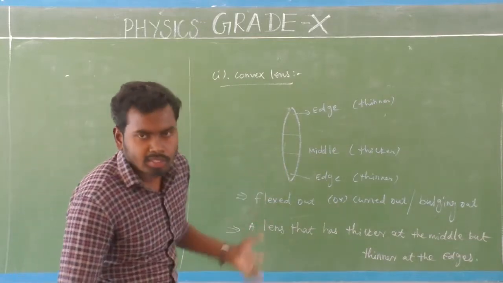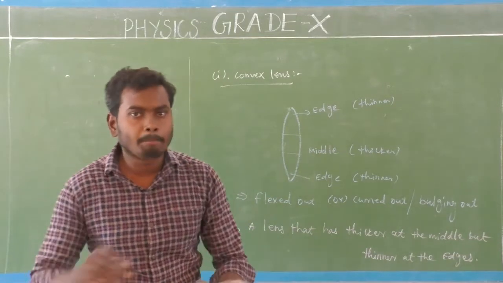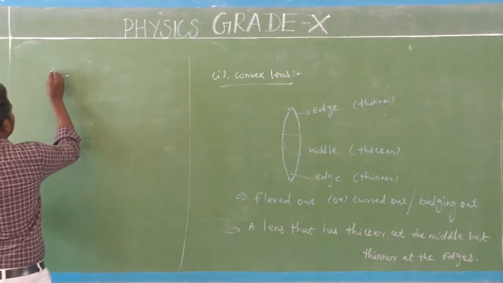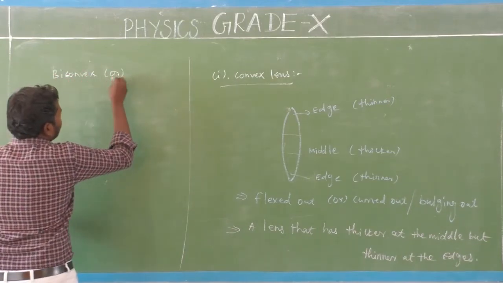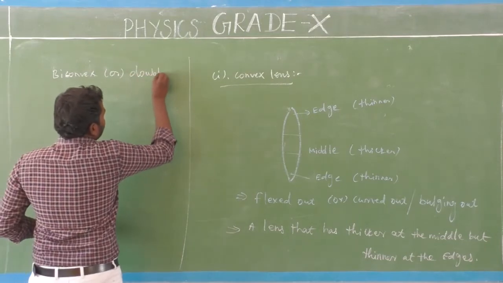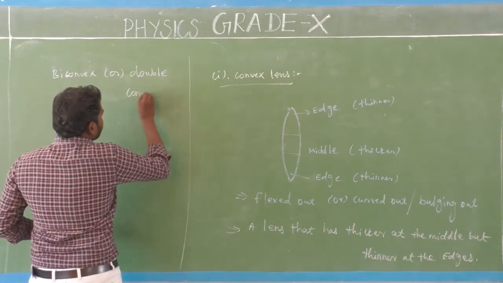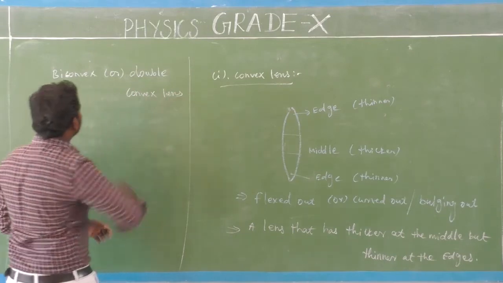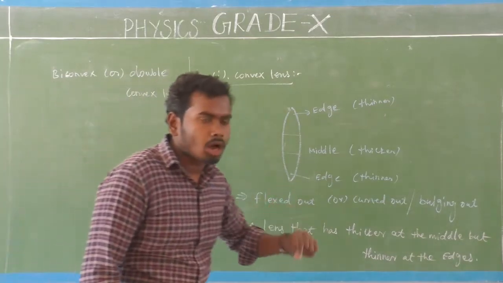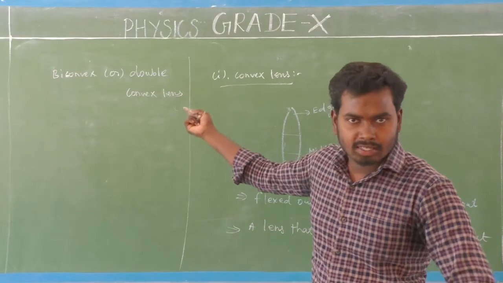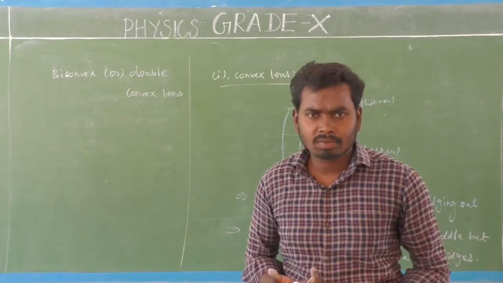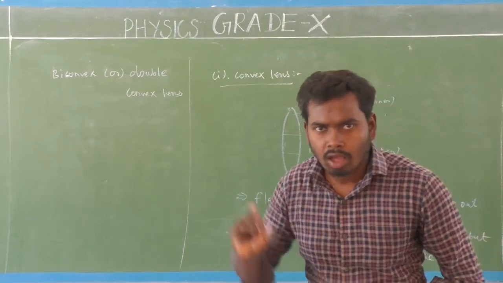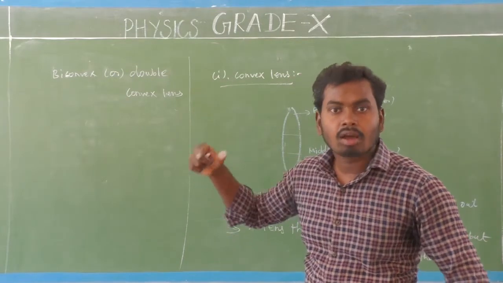So this convex lens is also known as biconvex or double convex lens. Why is it called like this? That is the next question. Why is it called biconvex or double convex?